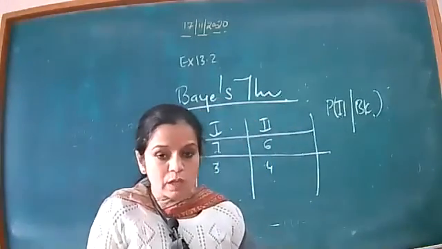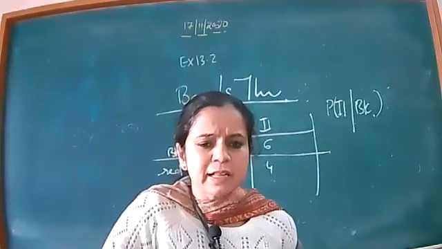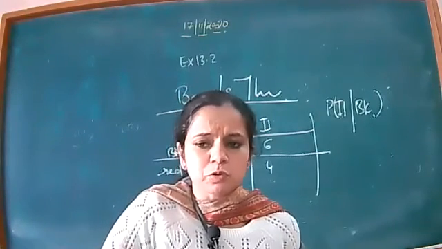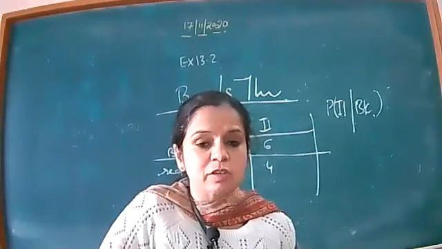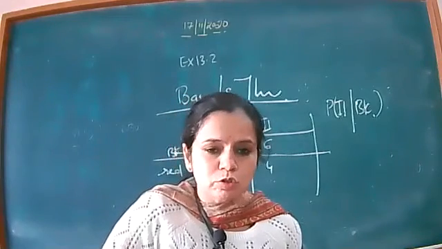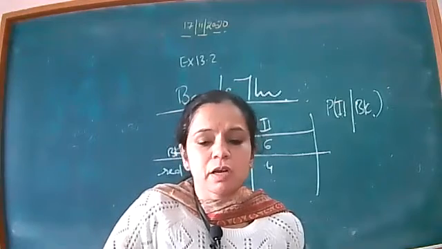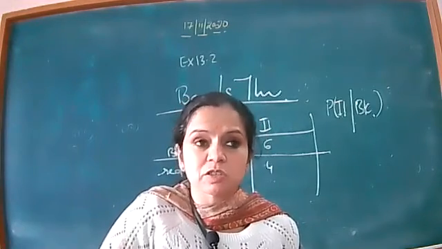In order to solve this type of problem, the mathematician Bayes gave this theorem. So tomorrow we will start doing questions based on this theorem.